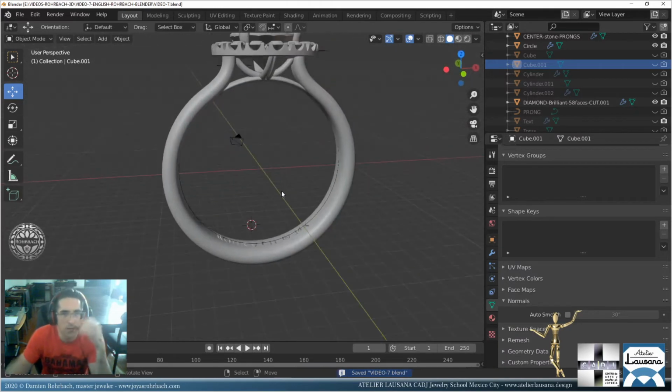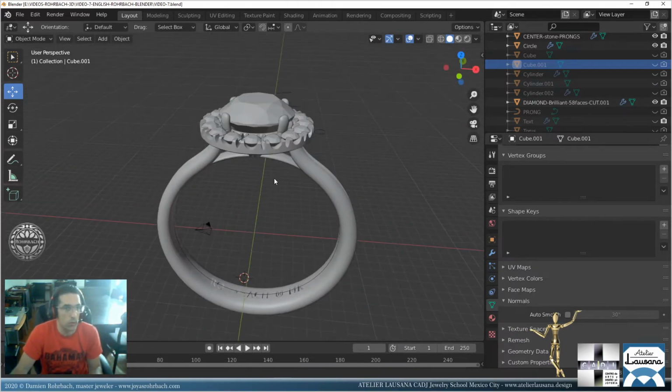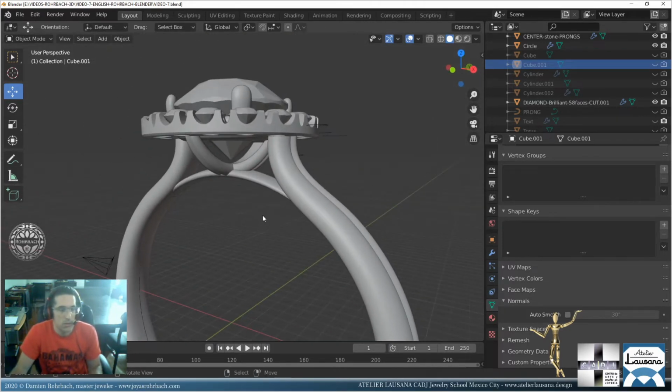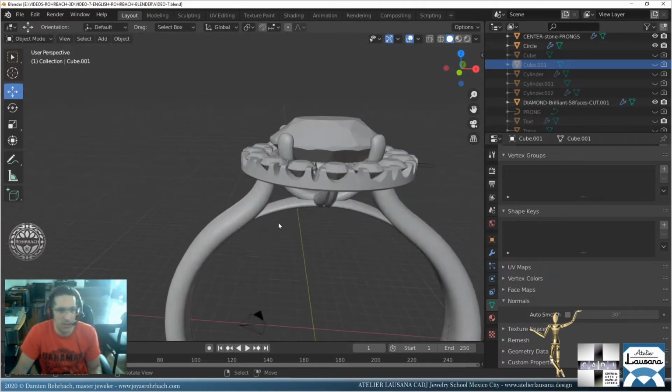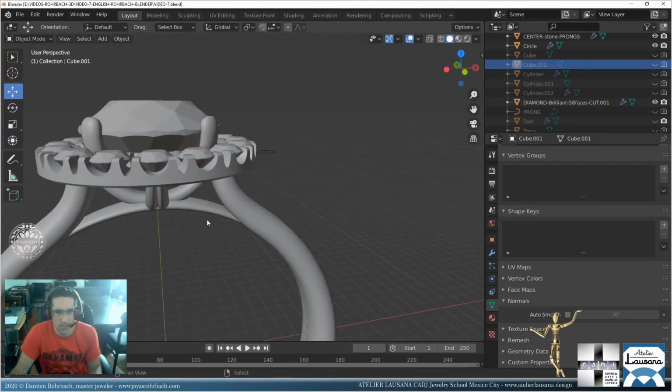So that's why I really love using Blender for all of this. Some people tell me that we're losing our time here, but we're not. You can see that this is wonderful. The only thing, if you want to make this ring bigger or smaller, it's not so hard. Just think a bit. You'll see it's really easy to make the body ring bigger or smaller and move the other elements.